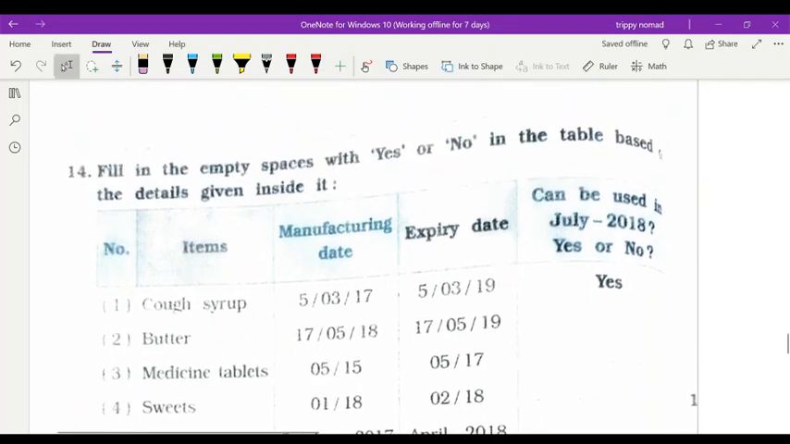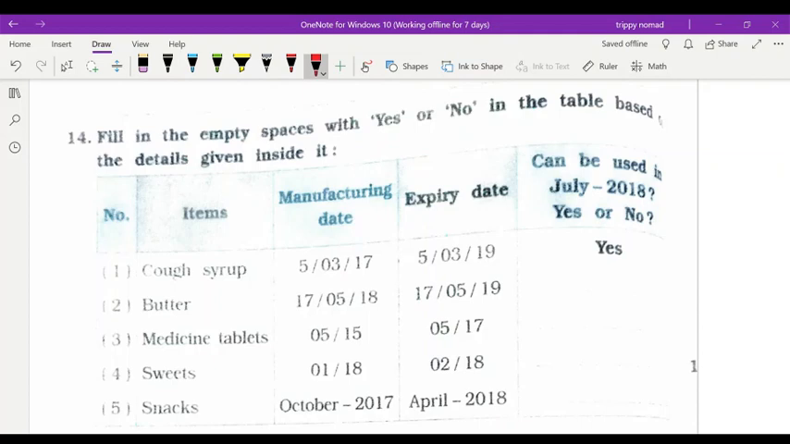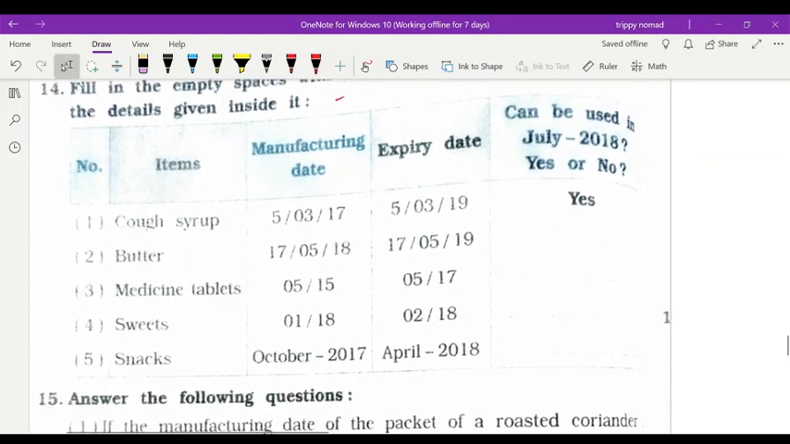Question number 14. Fill in the empty spaces with yes or no in the table based on the details given inside it. First, numbers given, items, then manufacturing date, expiry date, can be used in July 2018, yes or no. In yes or no, we have to give the answers.